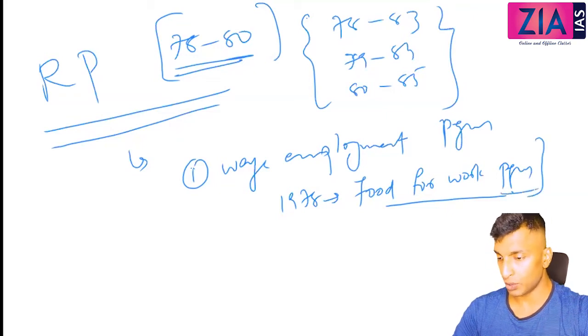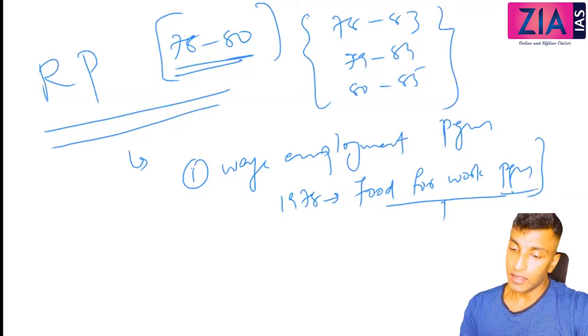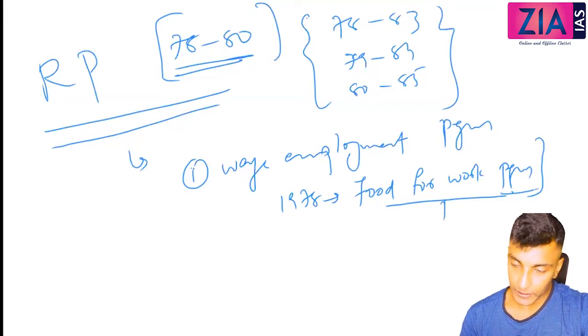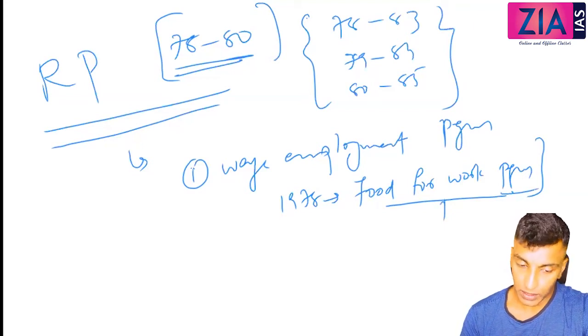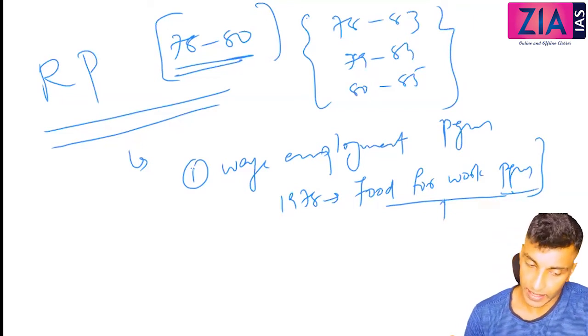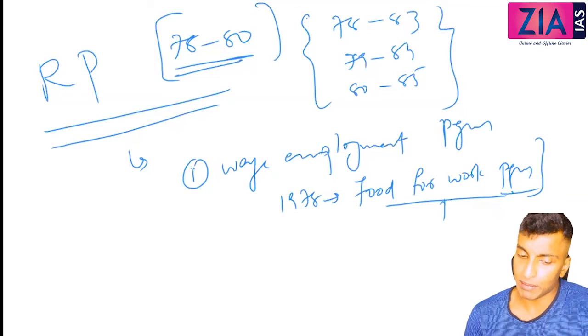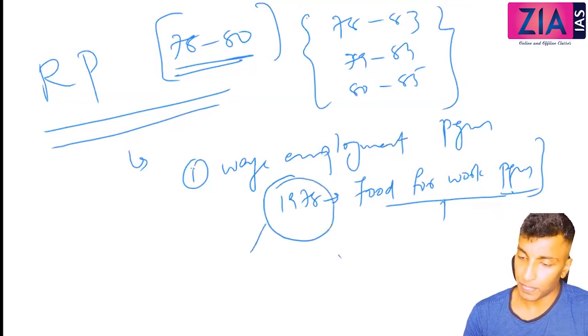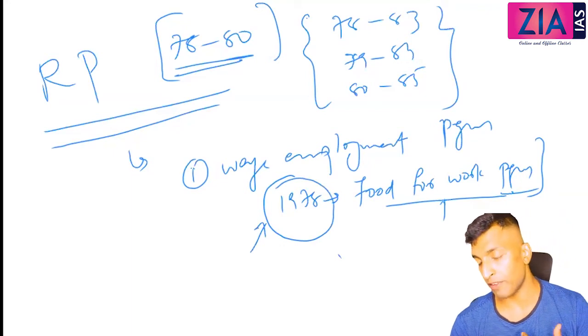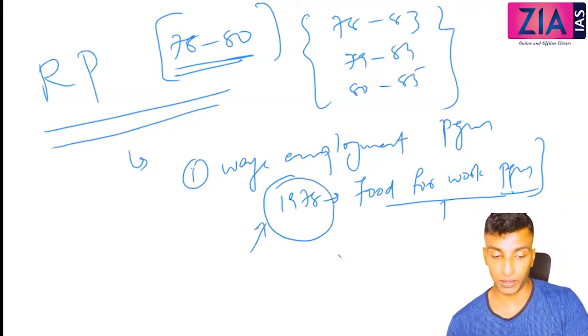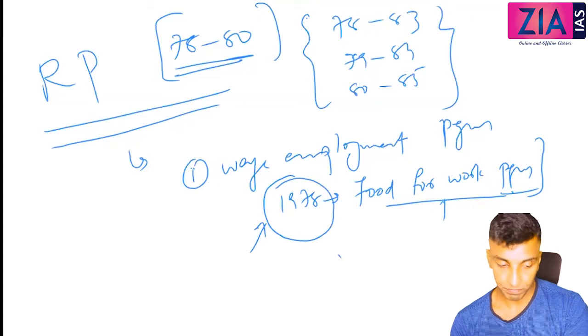You can go through that when you have time. So in 1978, this Food for Work program was actually the first program by the central government. In fact, the state of Maharashtra also had some employment generation program, but the importance of this is that it is by far the first one from the central government in this context.